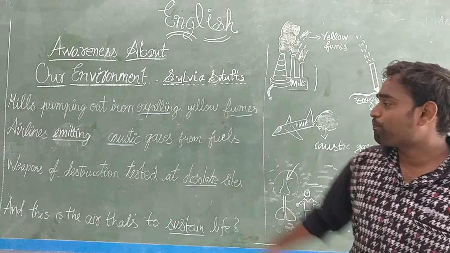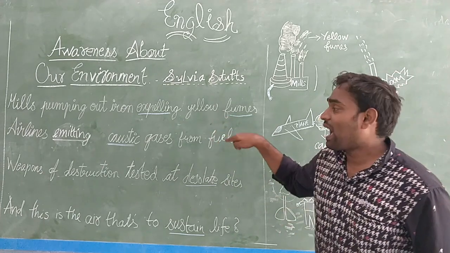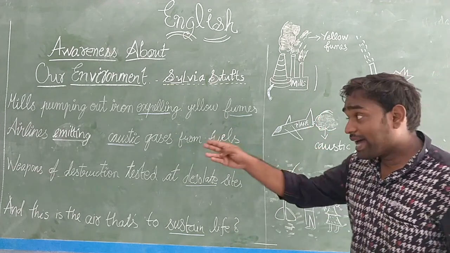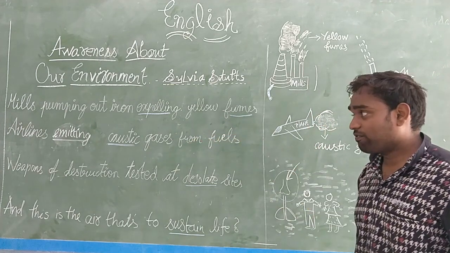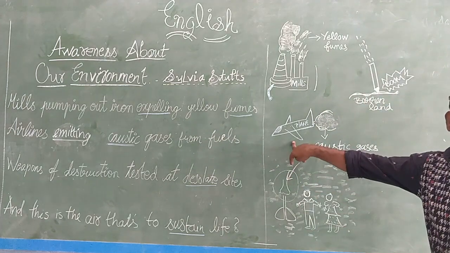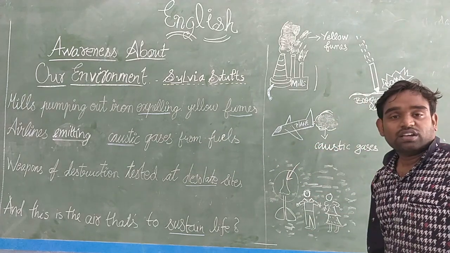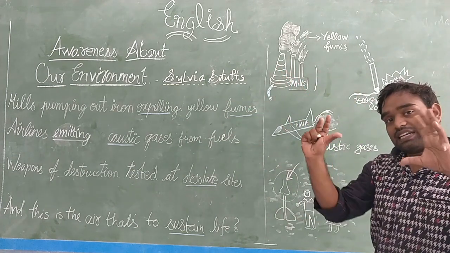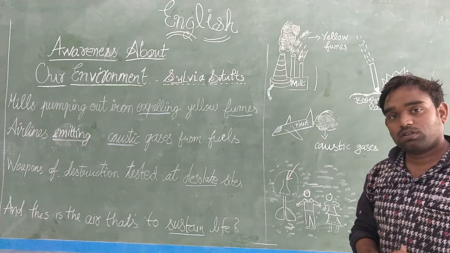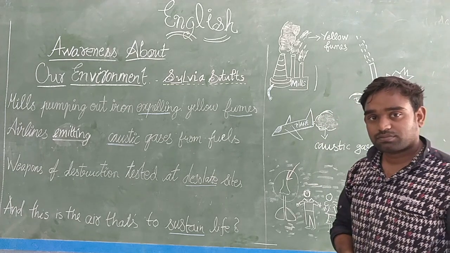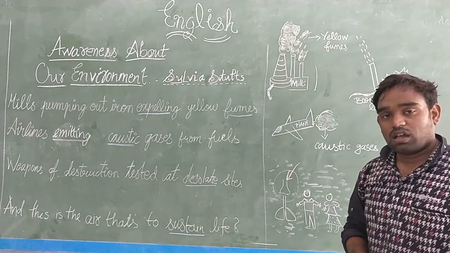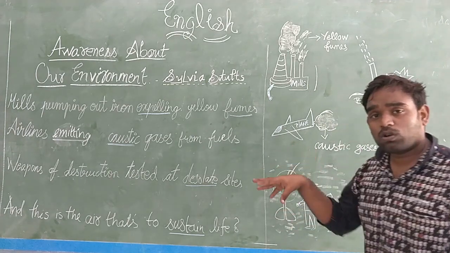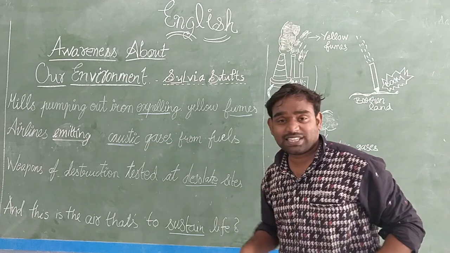So now you understood how they are making the air around us harmful by polluting it, by sending out these yellow fumes. Moving on to the second line, airlines emitting caustic gases from fuels. See, this is a plane. Have you seen planes, jets moving? They will send out a large white smoke. Have you noticed? Yes. That smoke consists of these caustic gases.